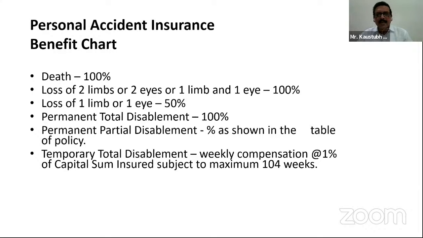What is temporary? That means the period is temporary. Say for example 1 month, 3 months, or 1 year. This is a temporary period for which the person will be totally disabled. For example, in case of an accident, a fracture to the right hand.